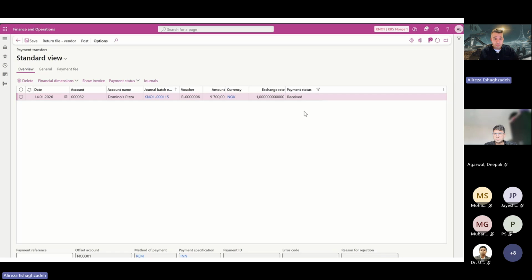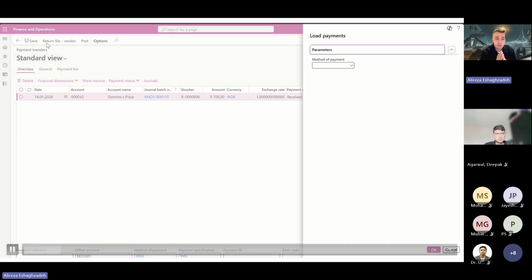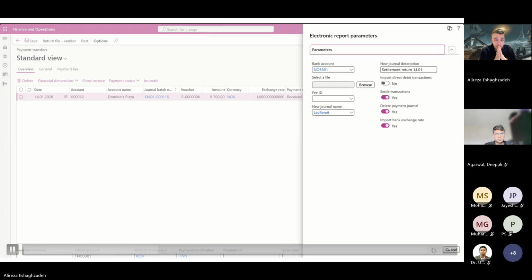So we also have a short demo here. If you remember, the status is received. I repeat the same steps here. Just choose the method of payment that is associated with the configuration here, and then choose the count 044. And if you see here, there are some steps I need to choose the file.